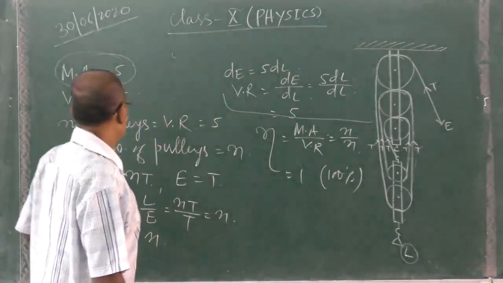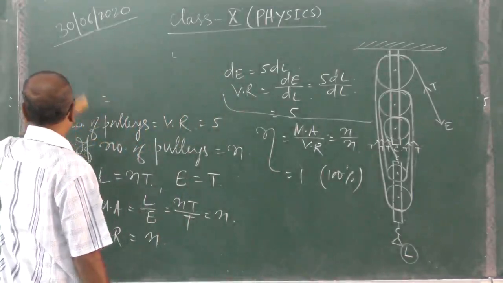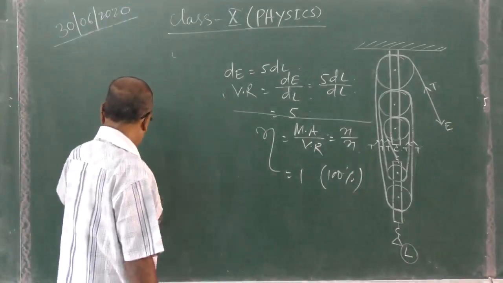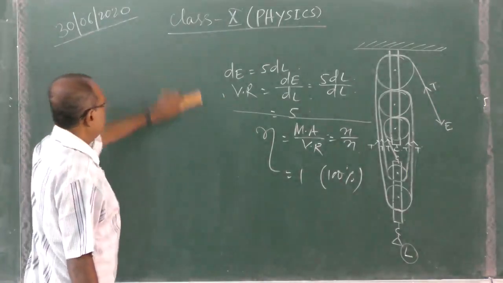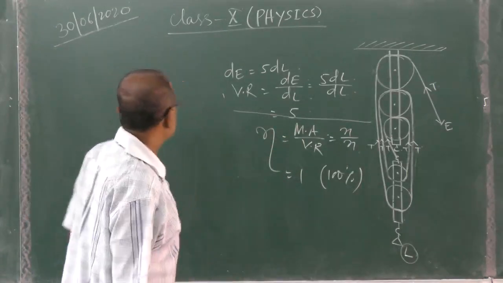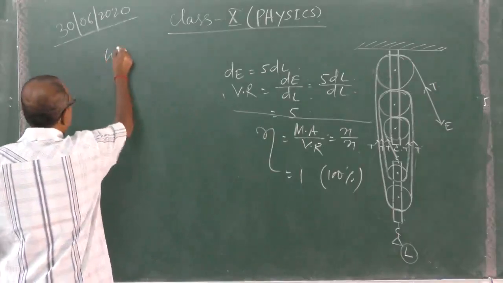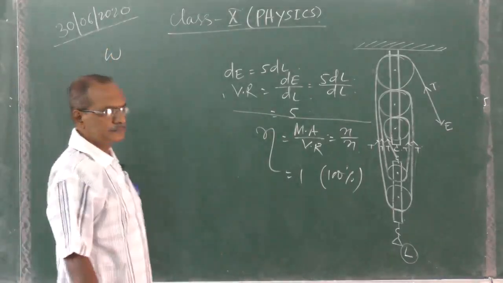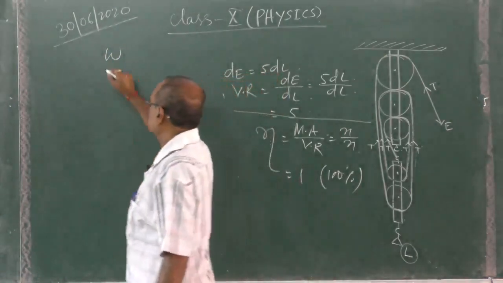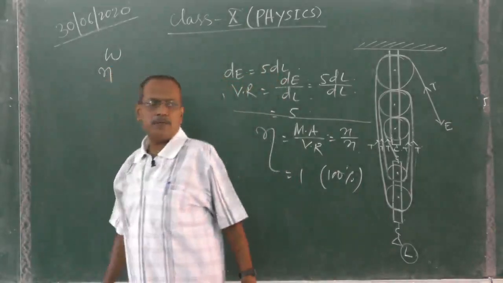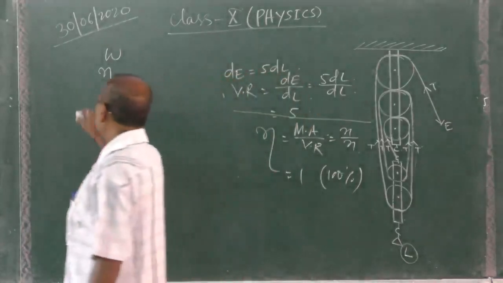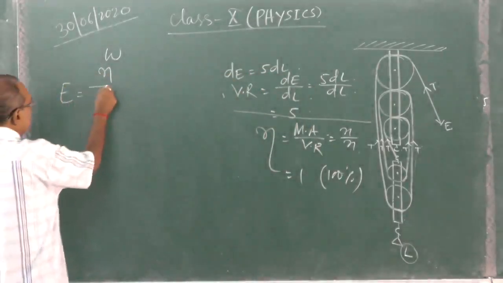Now that also we are doing. Let the weight of movable pulleys, rope and other resistive force offered by the pulley system be W. So then what happened? Number of pulleys is N. So then effort is equal to T, single tension.